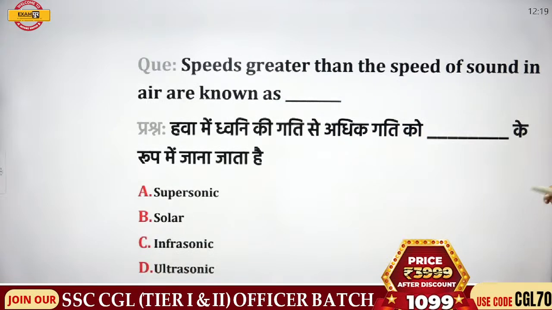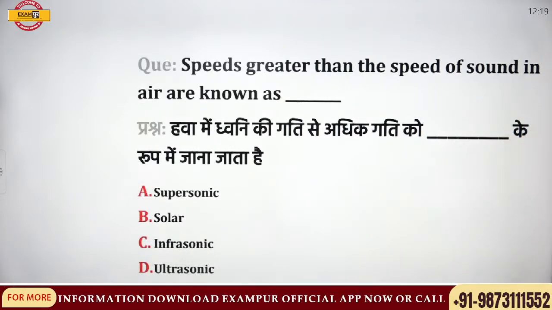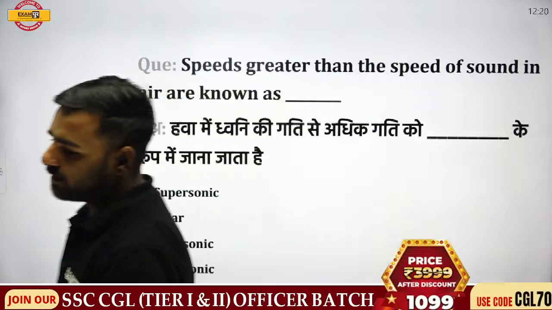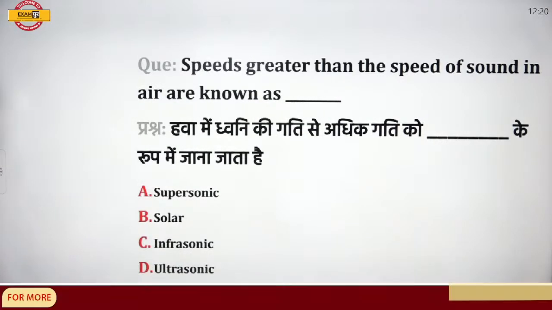Next question. Speeds greater than the speed of sound in the air are known as what? So are they supersonic, solar, infrasonic or ultrasonic? What is going to be the correct answer there? Answer please. Speeds greater than the speed of sound in the air are known as dash.